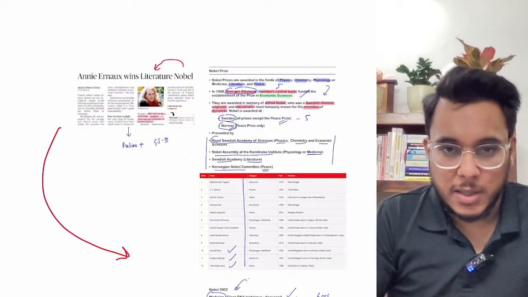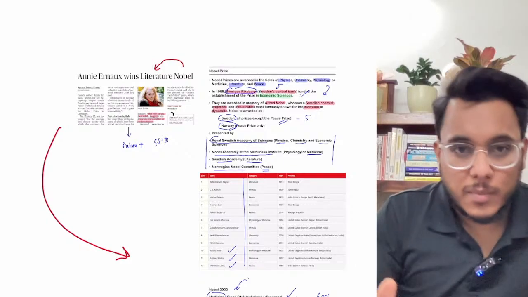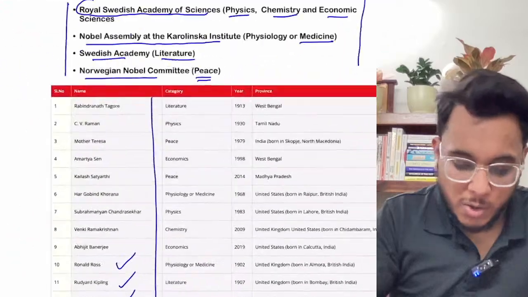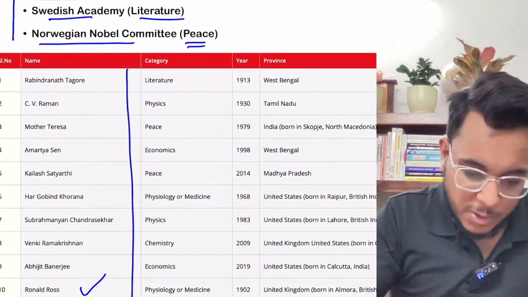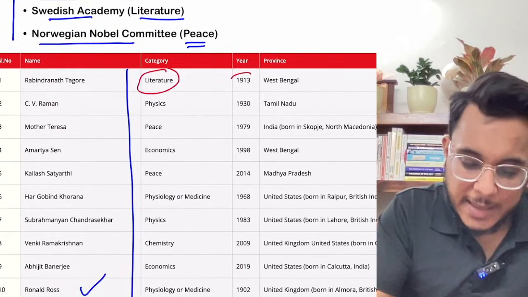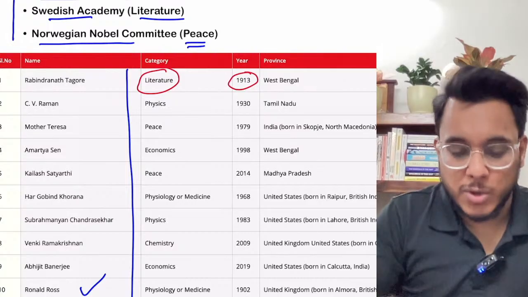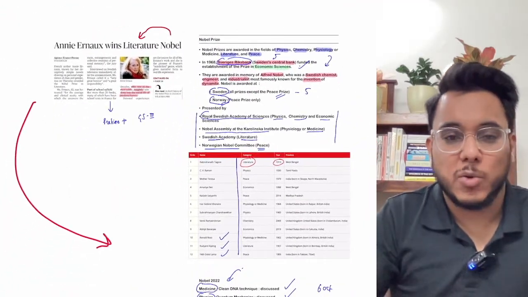Fine. So guys, I hope that you have understood it. Rabindranath Tagore ji also got the Nobel Prize in the category of literature in 1913. Fine. So that is all about this article, and now we'll be moving to the next article.